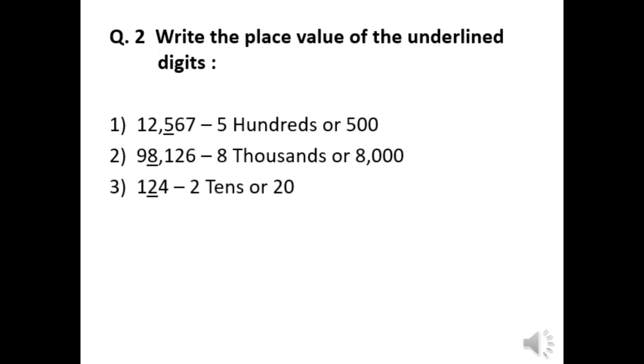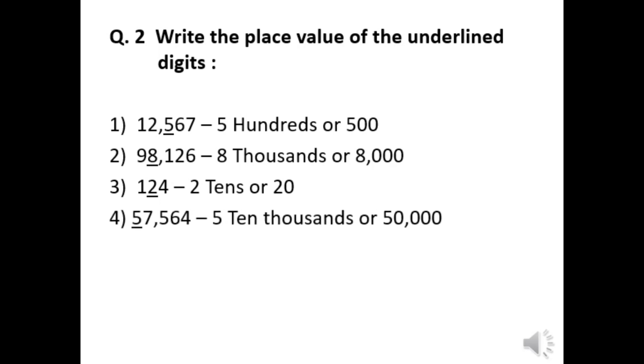Next, 124. As we know, 2 is at the tens place, so we can write the place value of 2 as 2 tens or 20. Next is 57,564. Since 5 is at the ten-thousands place, the place value of 5 will be 5 ten-thousands or 50,000.